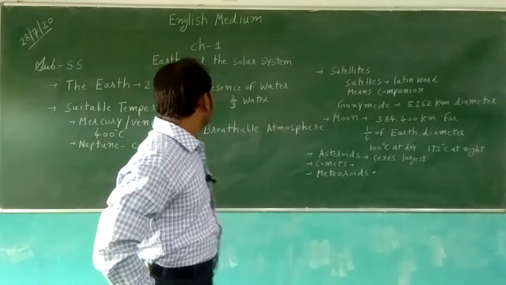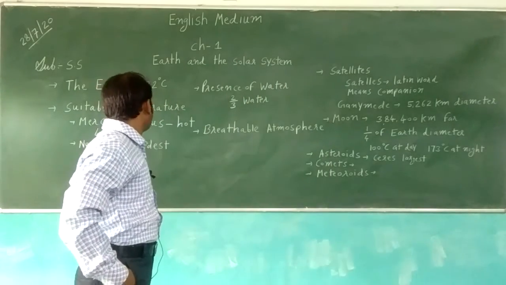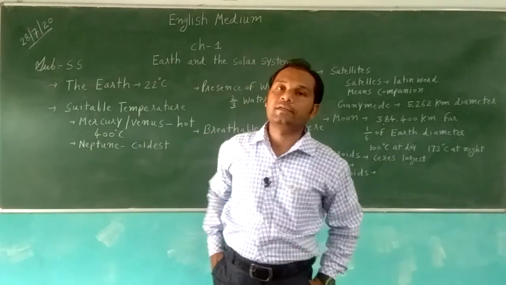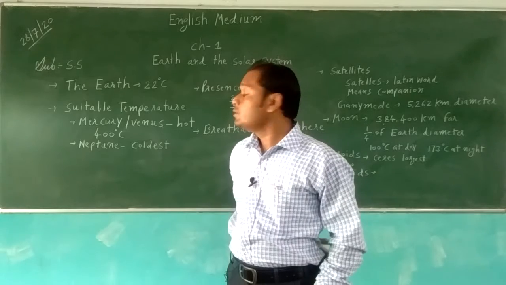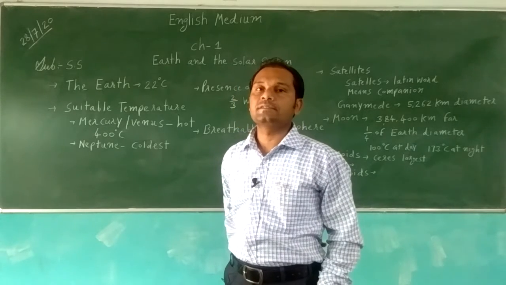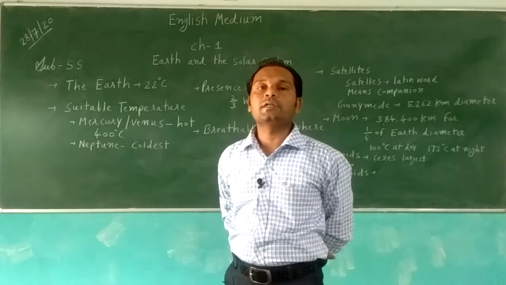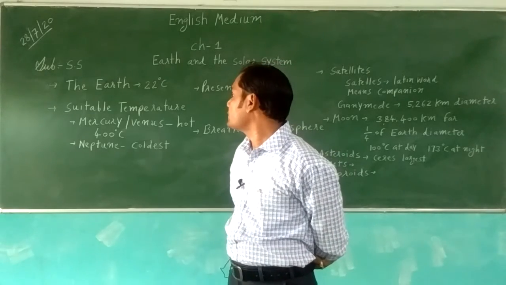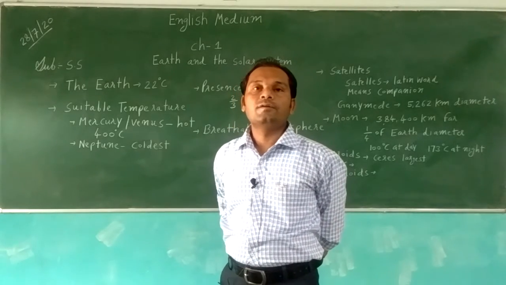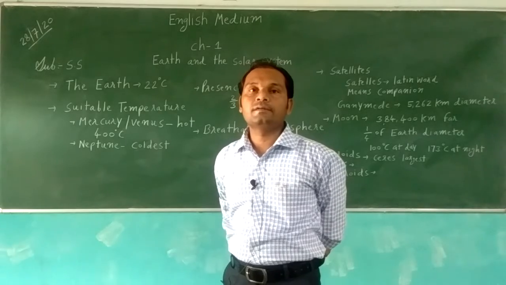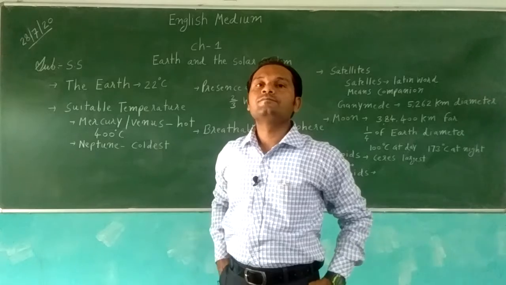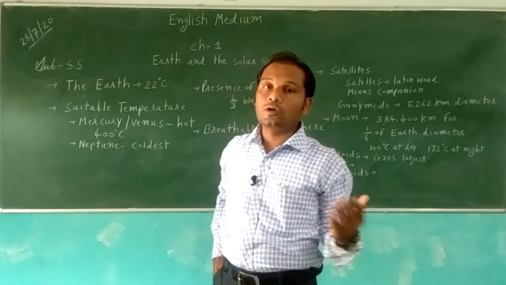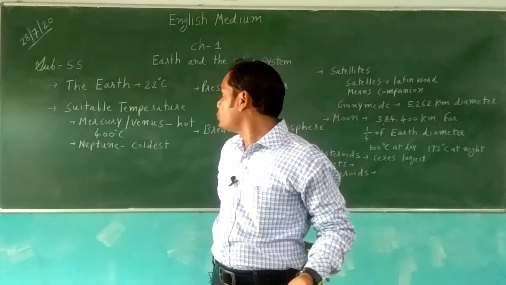Two planets, Mercury and Venus, are very hot planets, with temperatures of about 400 degrees Celsius, because they are nearest to the sun. The planets which are far away from the sun are called cold planets.